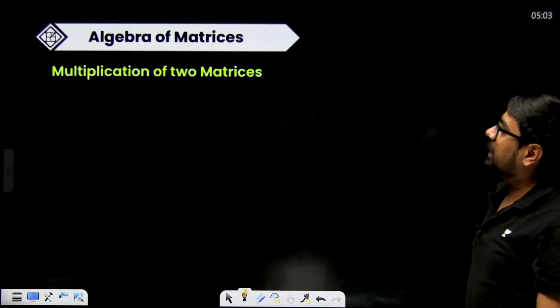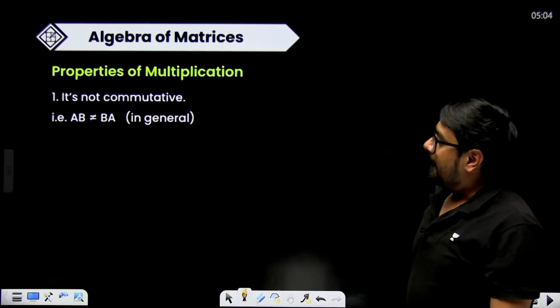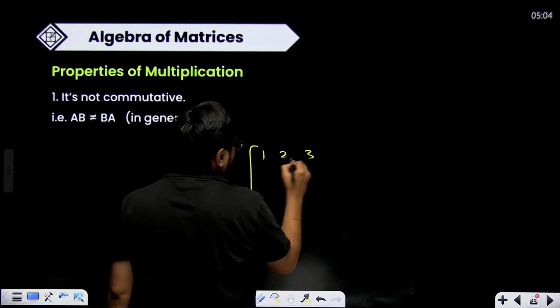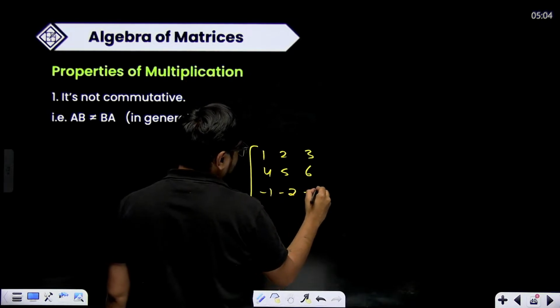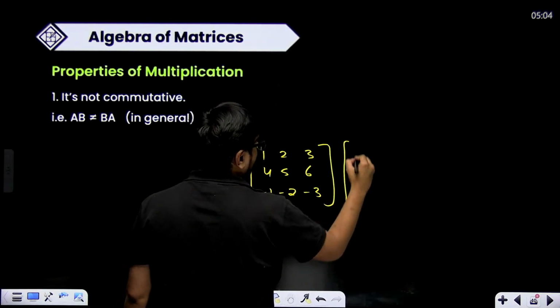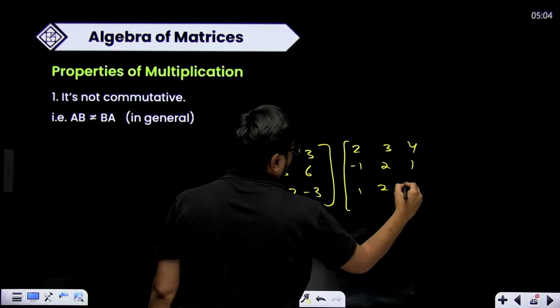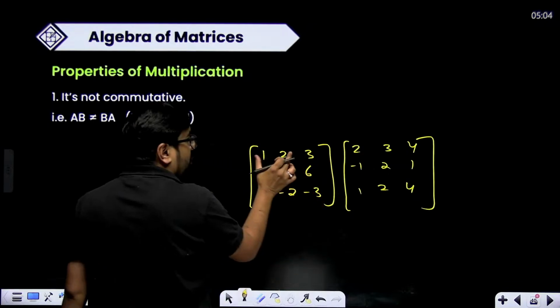All right. Multiplication of two matrices. How to multiply two matrices? Very simple thing. Let's simply do it like this. Suppose we have [1, 2, 3, 4, 5, 6, -1, -2, -3] multiplied with [2, 3, 4, -1, 2, 1, 1, 2, 4]. So multiply row and column wise.